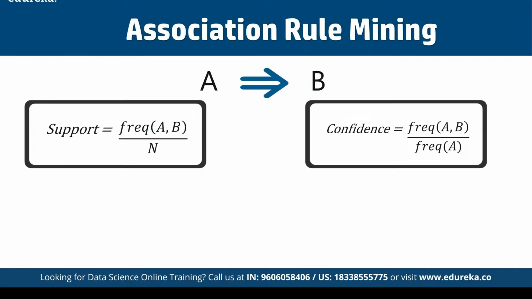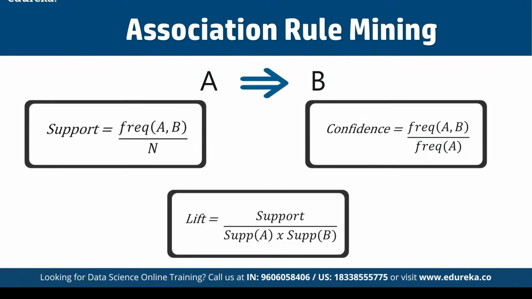And this is where the concept of lift comes into play. Basically, lift indicates the strength of a rule over the random occurrence of A and B, and it tells us the strength of any given rule. To find that out, we simply divide the support of A and B together by the support of A times the support of B. So focus on the denominator: it is the product of the individual support values of A and B, and not together.